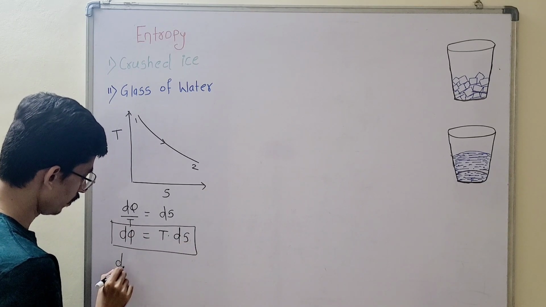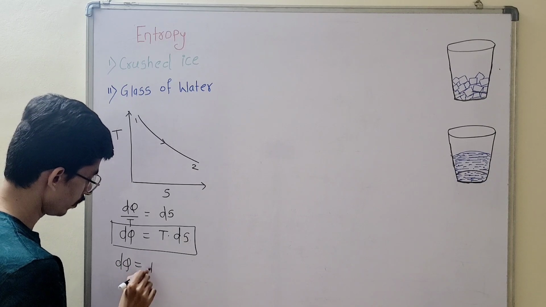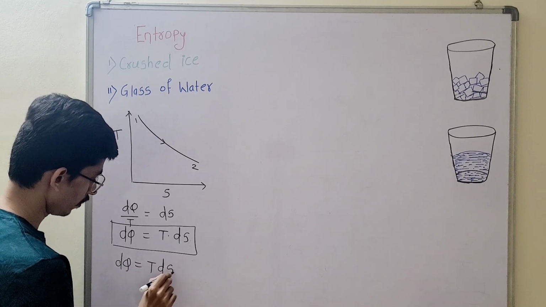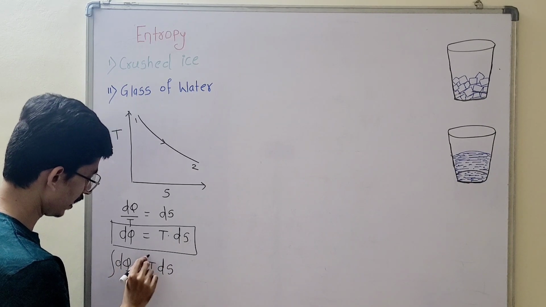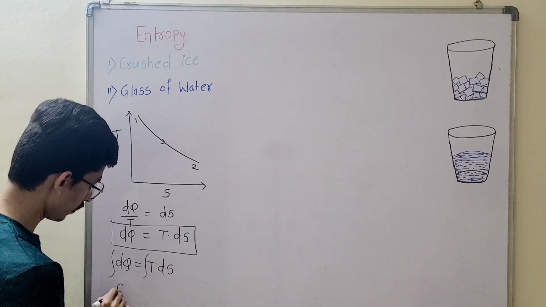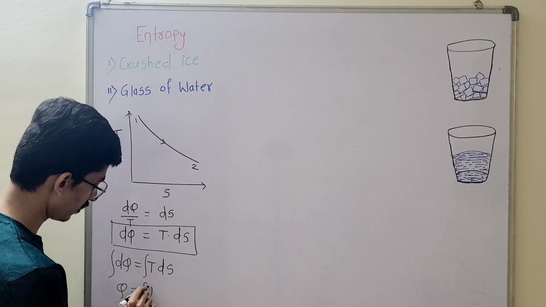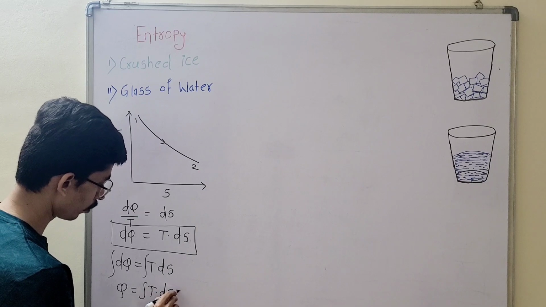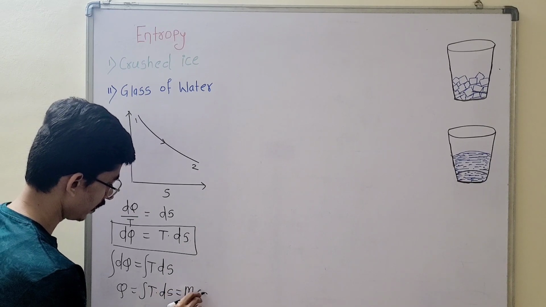We know dq is equal to Tds, and if we integrate this, we get Q is equal to the integration of Tds, or Q is equal to mc dT.